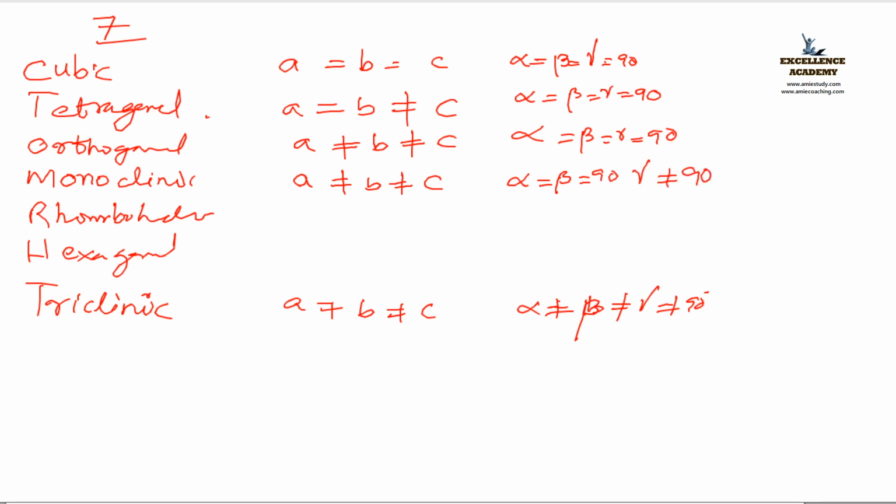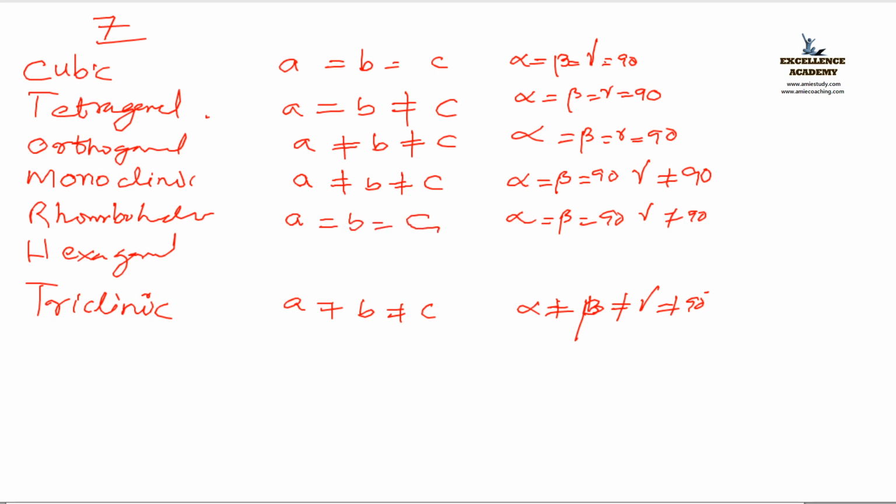Next is rhombohedral. What you have to copy from monoclinic? In the case of rhombohedral, the angles are the same as that of monoclinic, so you can copy the same angles: 90 degree, gamma not equal to 90 degree. Then what about the interatomic space? All are equal since it is rhombus, isn't it? A equal, B equal, C equal. From the cube you have to copy, right?